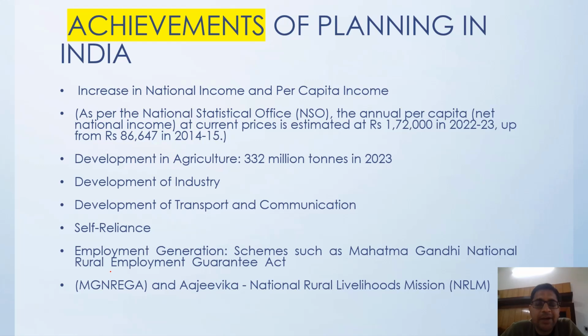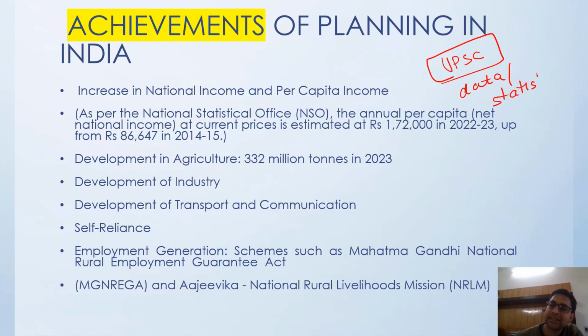Now, what is the achievement of planning in India since the Planning Commission came? Obviously, some data and statistics are here for you to study. In UPSC, if you have data points in your hand, if you have statistics in your hand, then your answer's beauty increases. Because if you simply write some sentences, it may not attract the examiner's attention.